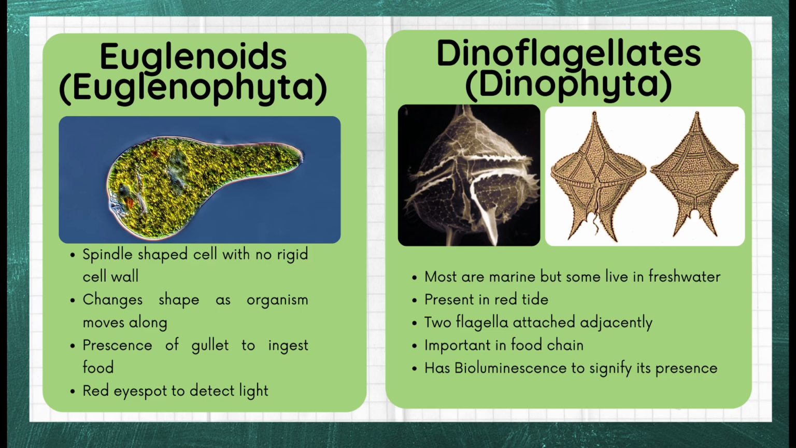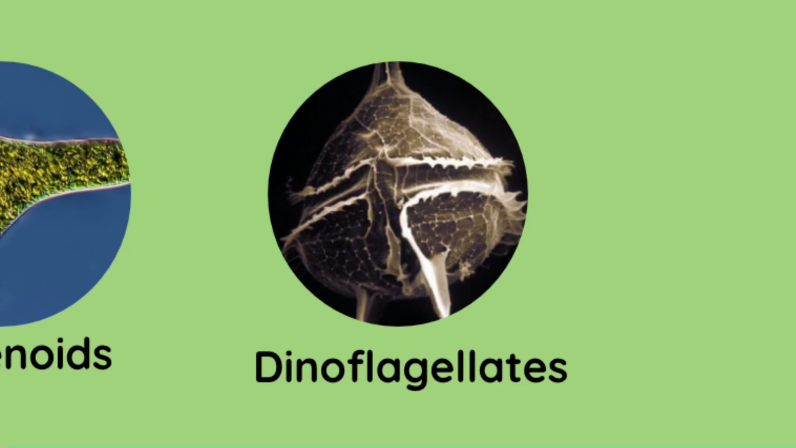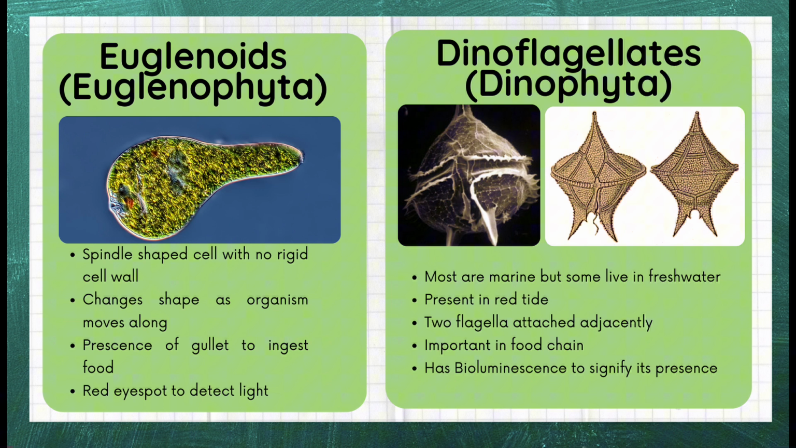Euglenoids contain spindle-shaped cells with no rigid cell wall, change shape as the organism moves along, have the presence of a gullet to ingest food, and have a red eye spot to detect light. Dinoflagellates are mostly marine but some live in freshwater. They are present in red tide with 2 flagella attached adjacently. Dinoflagellates are important in the food chain and have bioluminescence to signify their presence.